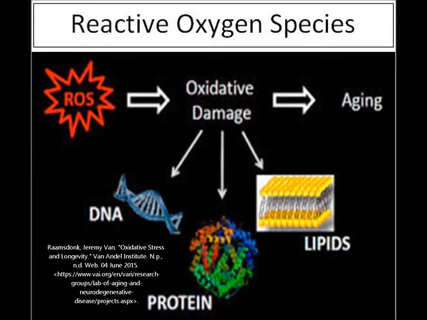Reactive oxygen species cause damage to an organism's body. This damage includes cell death and damage to an organism's DNA, lipid layer, and proteins. Cumulatively, ROS is called oxidative stress. Oxidative stress is the reason for aging in an organism. The more oxidative stress an organism produces, the faster the organism will age. Oxidative stress is hypothesized to be one of the main causes of Parkinson's disease and other neurodegenerative diseases.